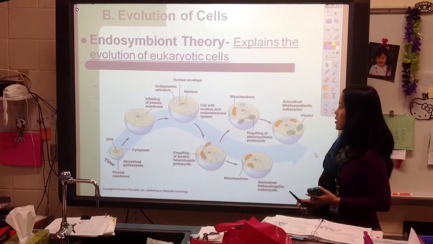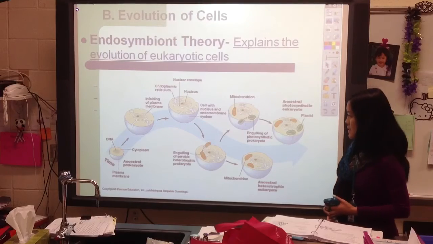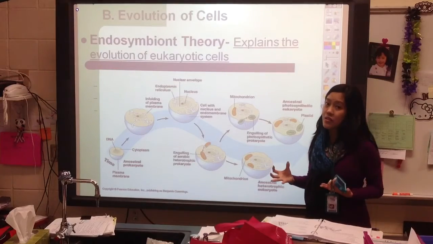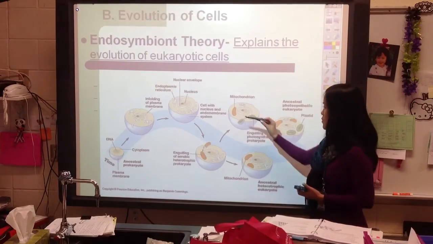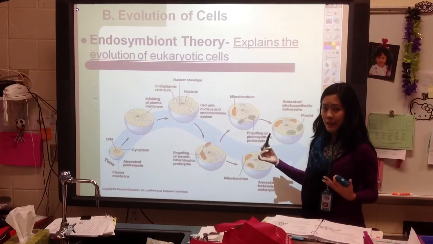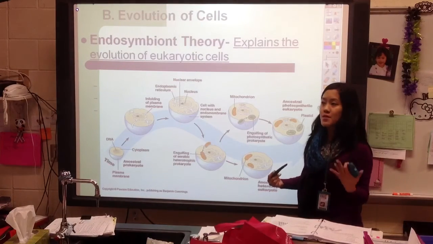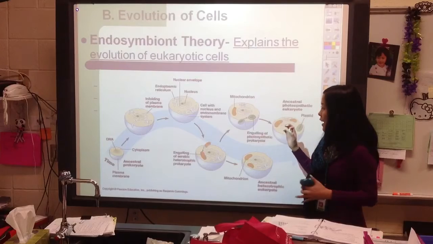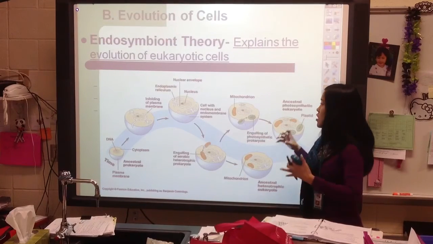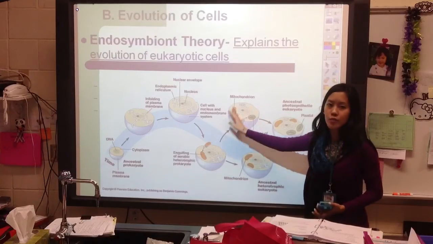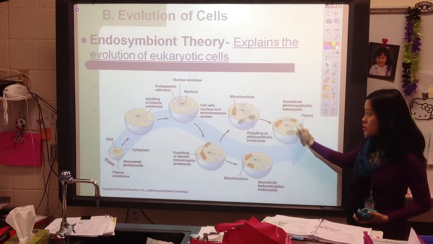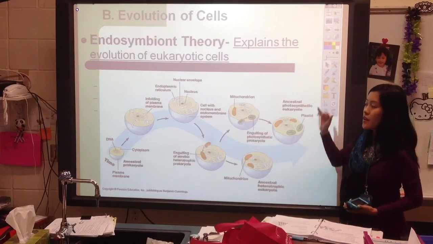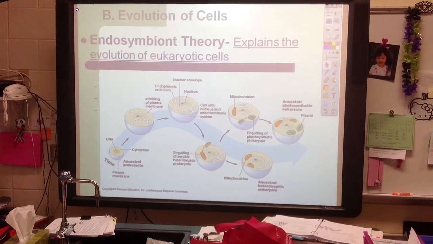When you look at this picture, you want to look at the fact that we had these separate. What we're really saying is that mitochondria and chloroplasts used to be bacteria. We know that they used to be bacteria because both of these things have their own DNA. For some reason, maybe it helped them survive better, the mitochondria, a prokaryotic cell, bacteria, and the chloroplast, like bacteria, somehow moved into this larger prokaryotic cell and eventually produced our eukaryotic cell. This is really important, so you want to read over this and make sure you understand those three details. And that's going to be it for today.